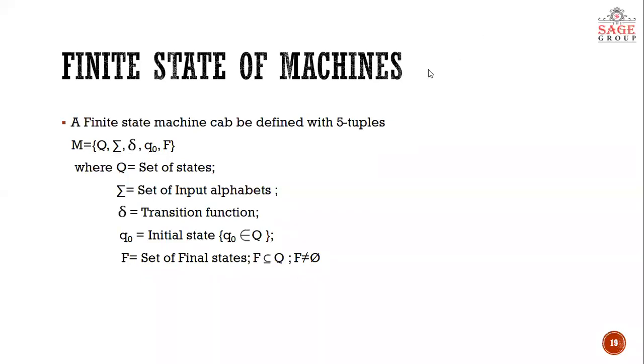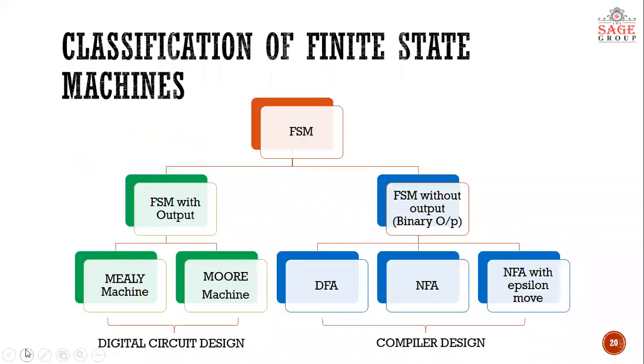Now if I talk about classification, the classification of finite state machine is done as shown here by this hierarchical structure. FSM here stands for finite state machine.